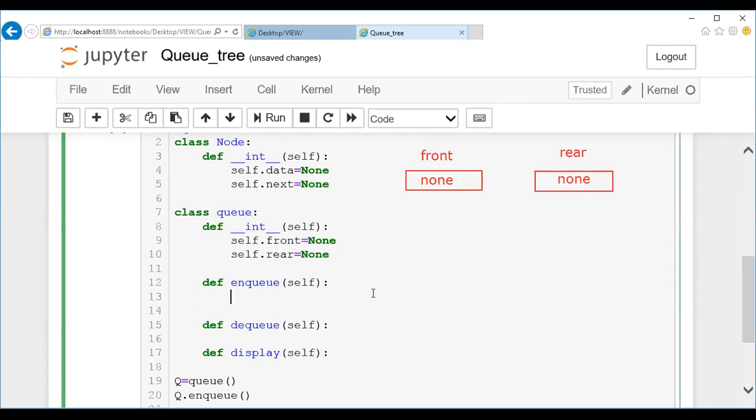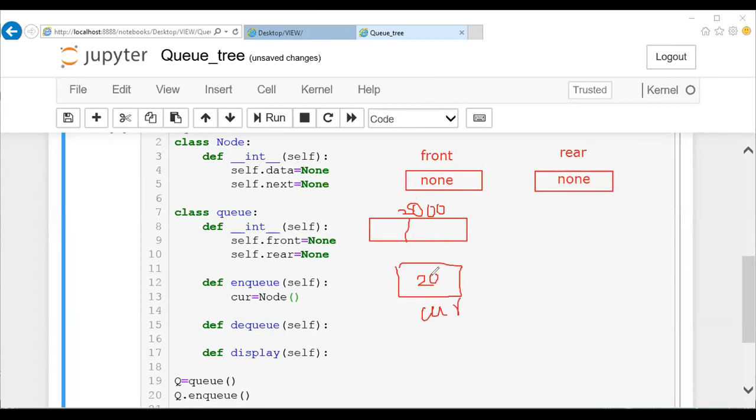What happens here? cur assign Node. When I say cur assign Node, immediately a block of memory will be created here, isn't it? A block of memory will be created once we create a node here. Followed by it, a pointer named cur will be created. What does cur hold? The address of it. Assume this is memory location 2000. So memory location 2000 will be held by cur as of now.